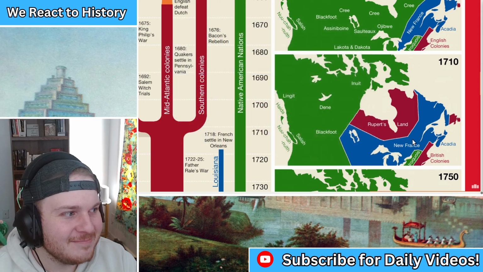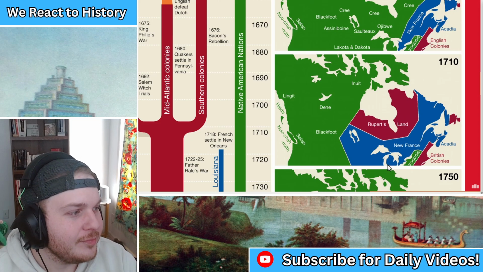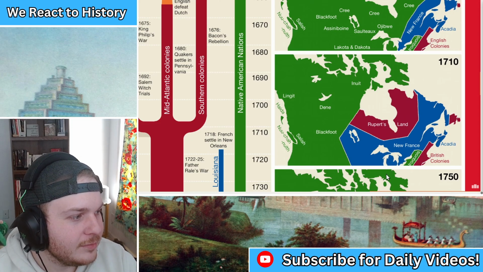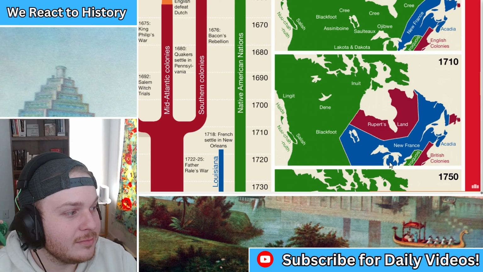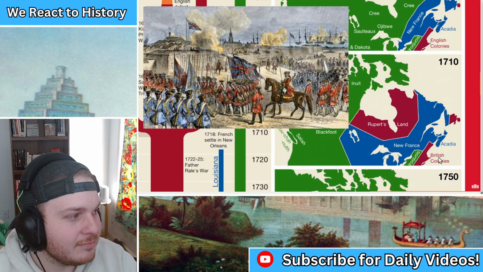You'll also notice that the French have greatly expanded their territory and in fact are starting to build settlements along the Mississippi River, which is off the map to the south. They called that area Louisiana after the great King Louis XIV. And this period was the golden age of New France. But it was also around this time that the British and French started to come into conflict more and more. They were fighting various wars against each other in Europe, and these wars often spilled over to their colonies as well.